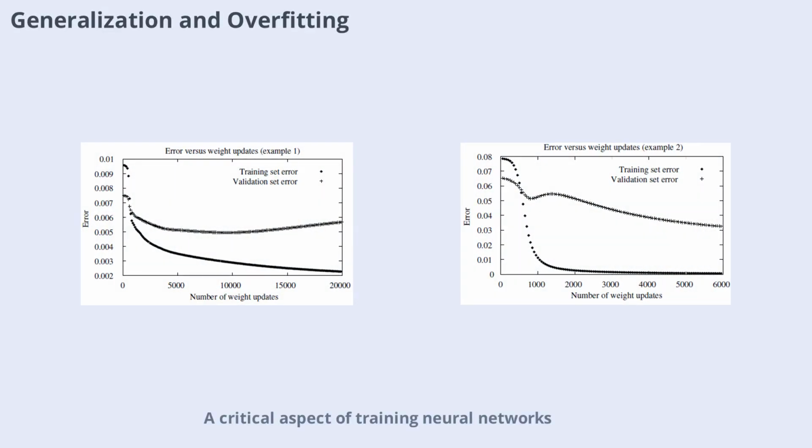A critical aspect of training neural networks is ensuring they generalize well to new data. If training continues too long, the network may overfit, memorizing noise or peculiarities in the training set rather than learning general patterns. Monitoring performance on a separate validation set helps detect overfitting. The goal is to find a balance where the network performs well on both training and unseen data, ensuring robust and reliable predictions.